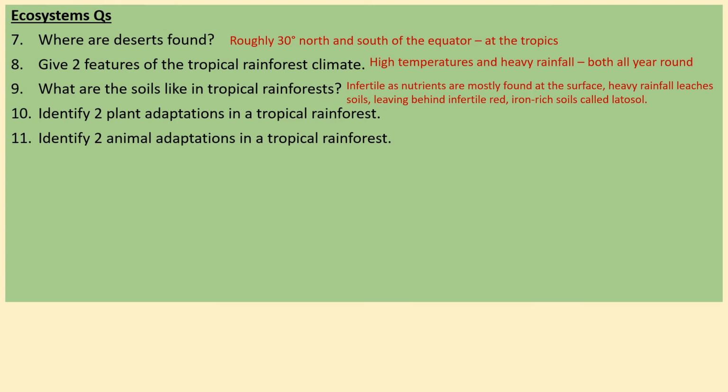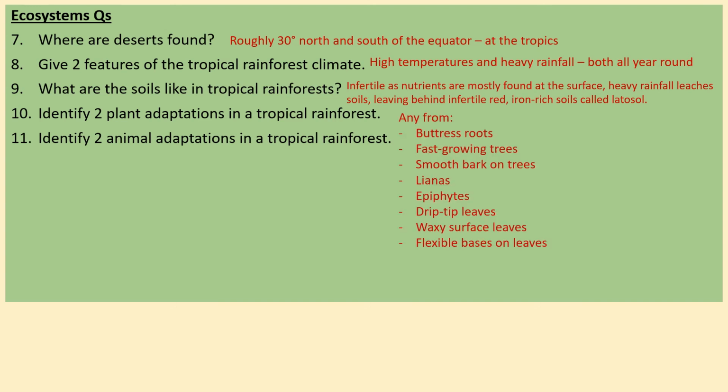Number 10, identify 2 plant adaptations in a tropical rainforest. I mean, there's lots you could have had here. Now, look at the command word. It just said identify. It didn't say explain. So all you had to do was give 2 examples. So if you said, for example, epiphytes and drip tip leaves, that would be fine.